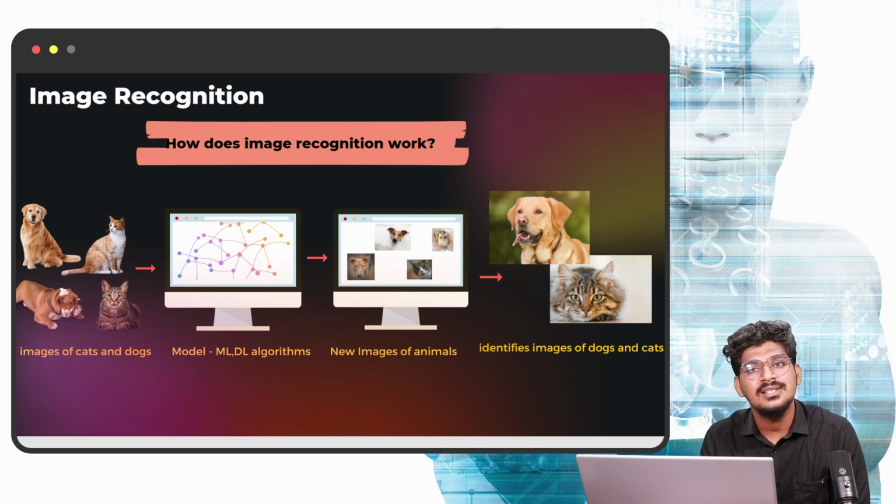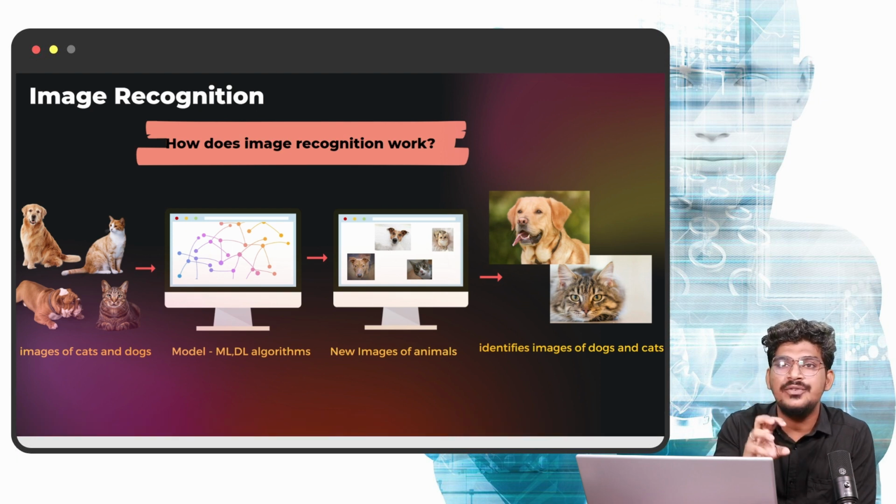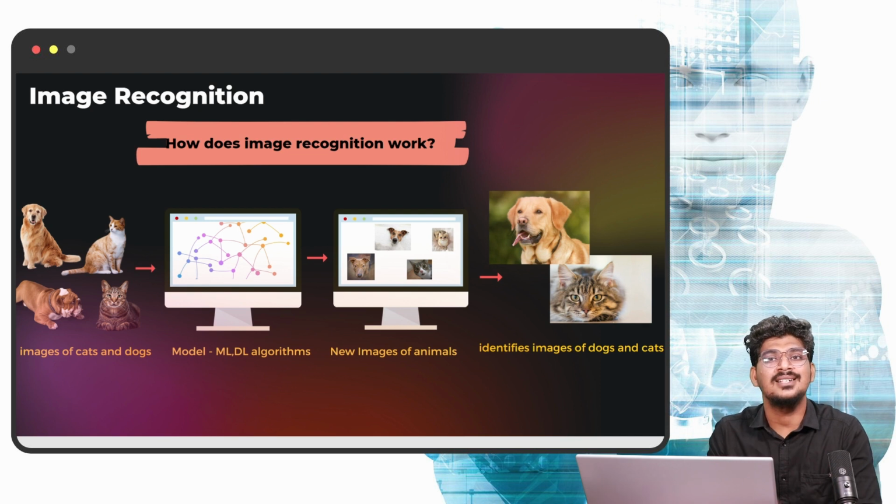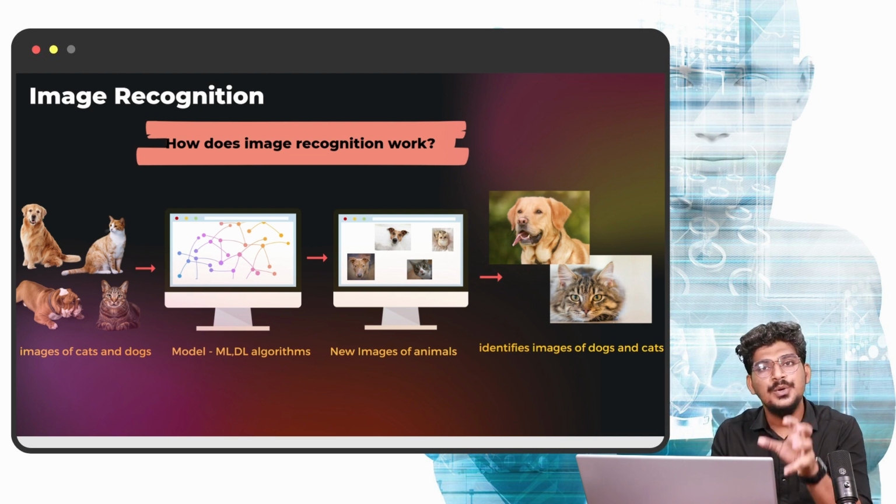How will it be processed? Once you feed the image, it goes through pre-processing and processing. Why do we process? Because we are going to extract the features from the image. Features are nothing but the objects inside the image. Only then is it possible to classify the image. So computer vision helps with processing the image, and deep learning helps train on the image based on the features.